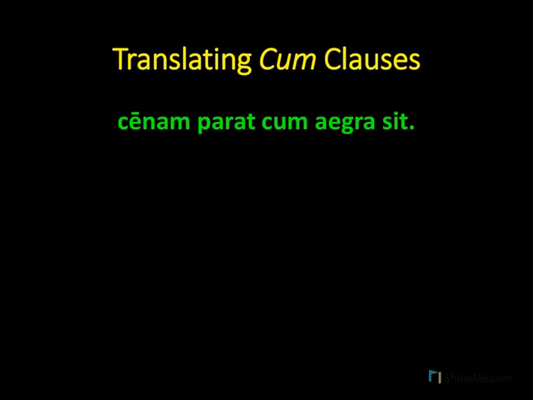Here's our next example. Cenam parat cum aegra sit. This time, our cum clause comes at the end of the sentence, cum through sit, where sit is the main verb of that clause. Parat is the main verb in the main part of the sentence, and cenam is the accusative direct object. There is no stated nominative subject, so we'll imply it from parat, and aegra will make most sense as a predicate, so we'll imply the subject again from sit.